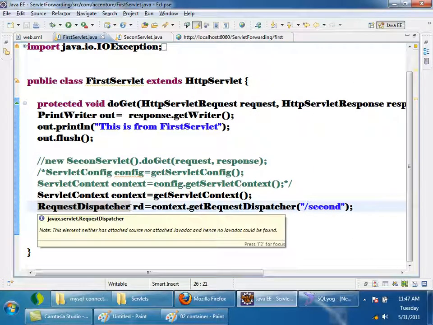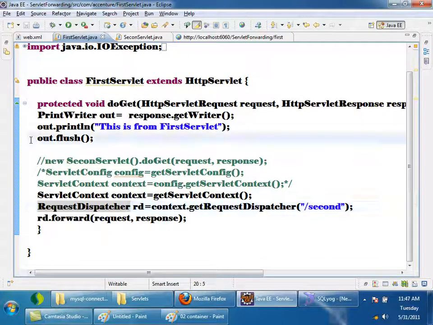If you don't flush, what will the container do? It will clear the buffer of the print writer and then forward. If you flush, the container will throw an exception and will not forward. That's the reason why you are seeing the output of the first servlet only. Okay? Any doubts?